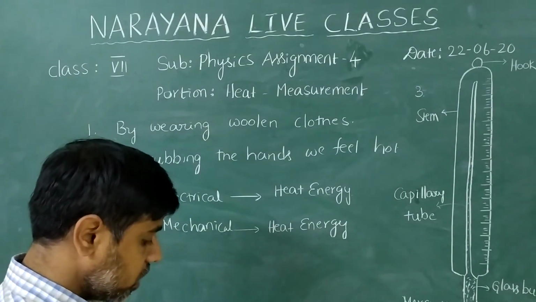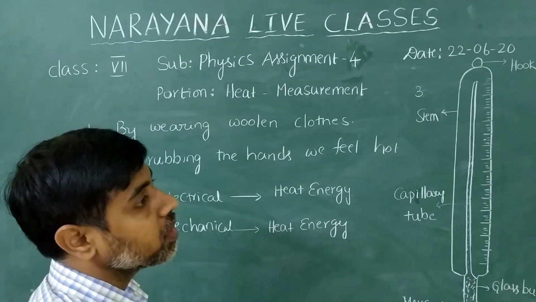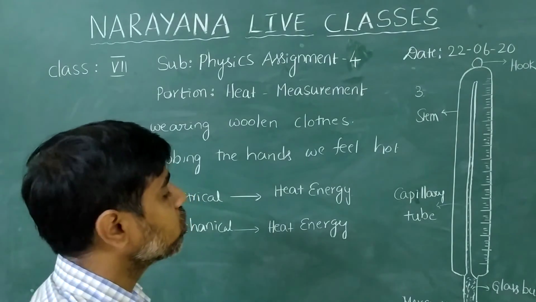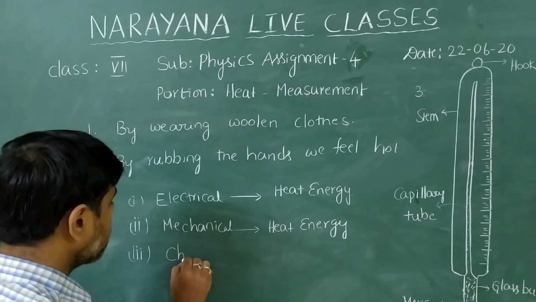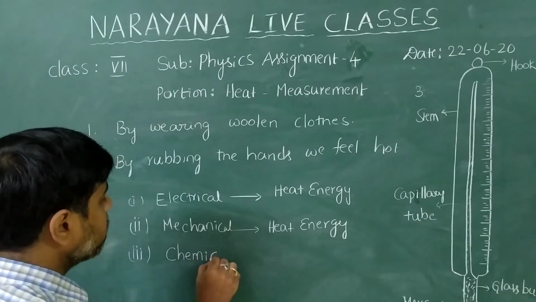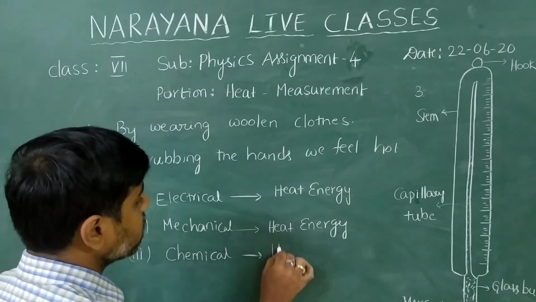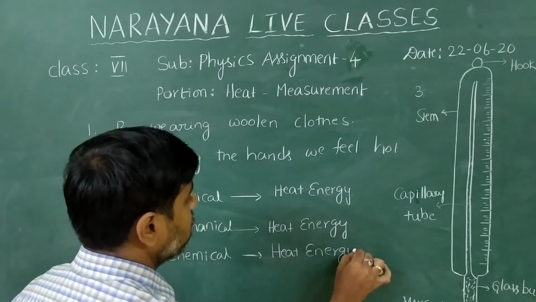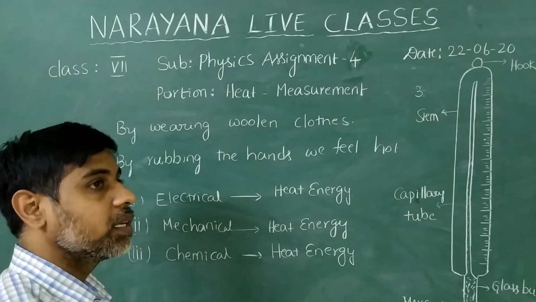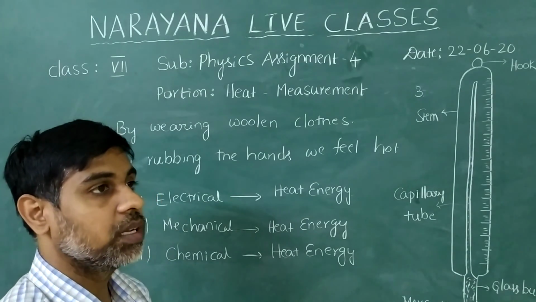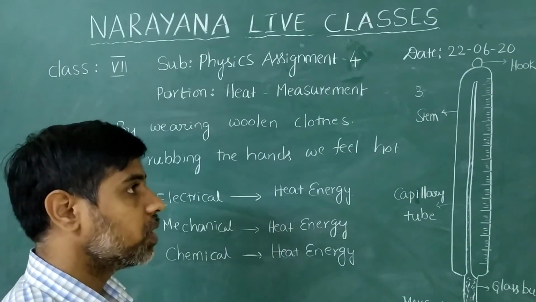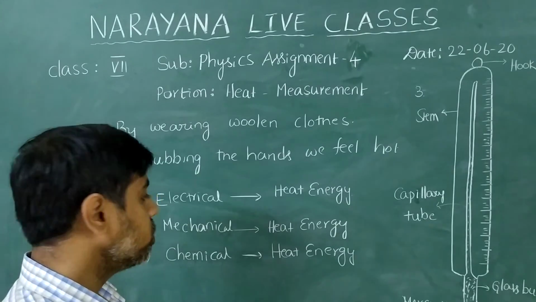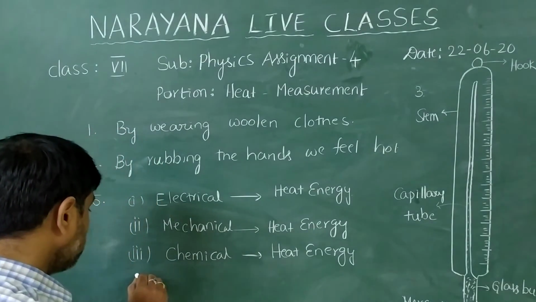In the third situation, they gave a gas stove connected with a gas cylinder. In the gas cylinder there is a chemical, and when you burn that chemical, chemical energy is converted into heat energy.